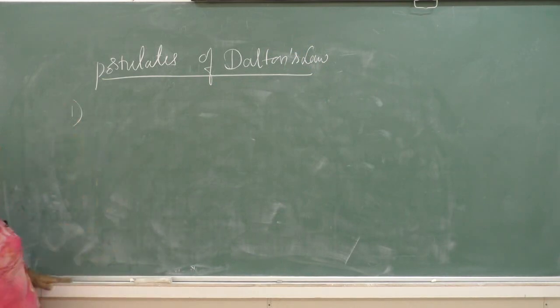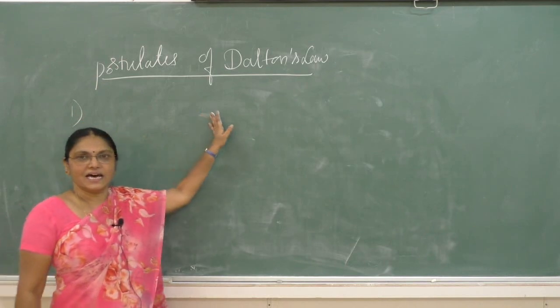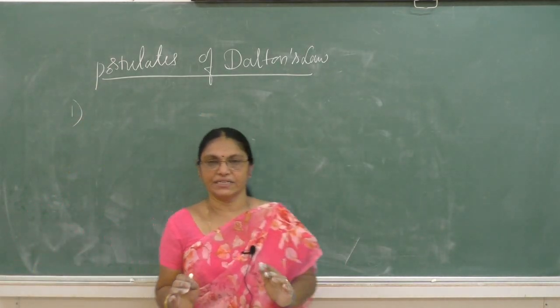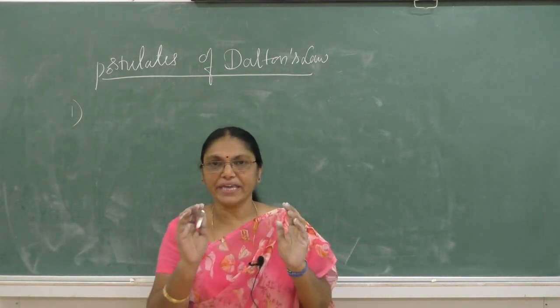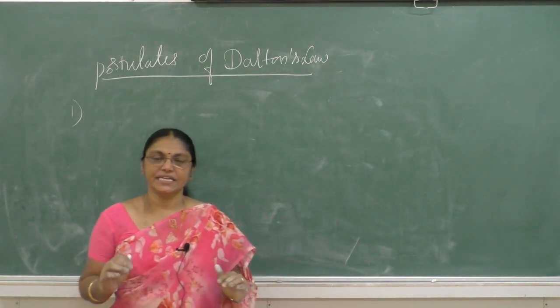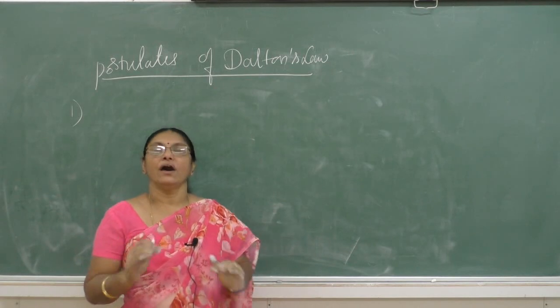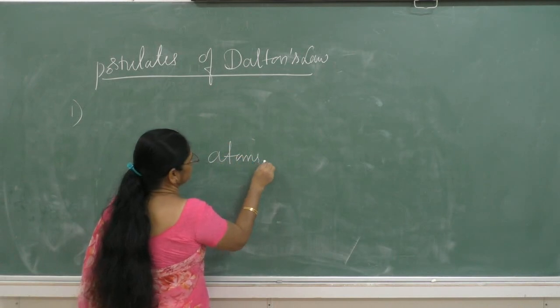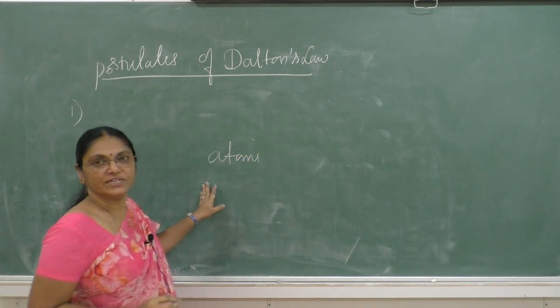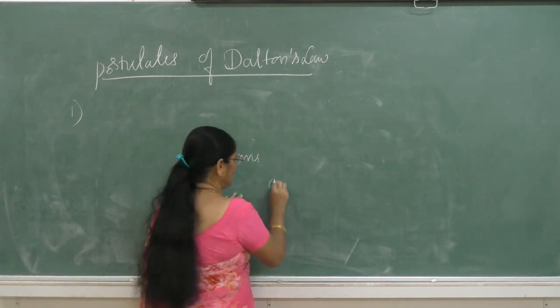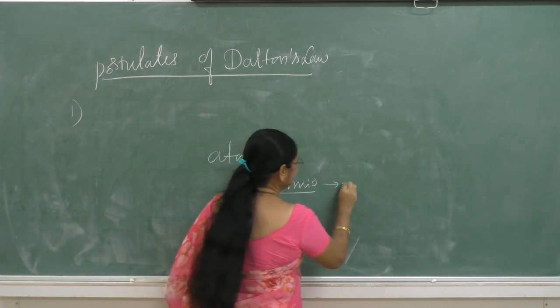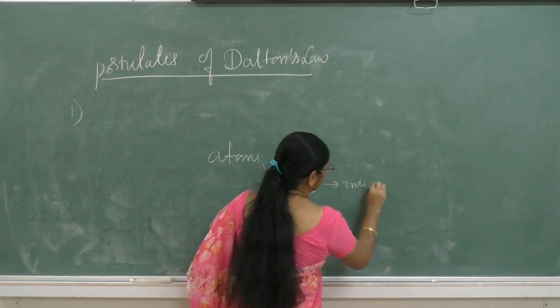The first postulate of Dalton's law tells us that the whole matter consists of minute particles. They are known as atoms. This word is derived from the Greek word atomio. In Greek, atomio means indivisible.